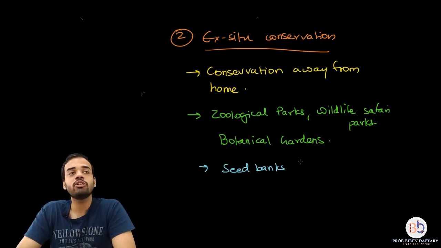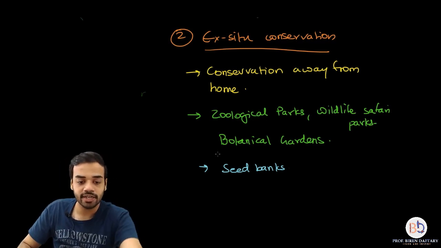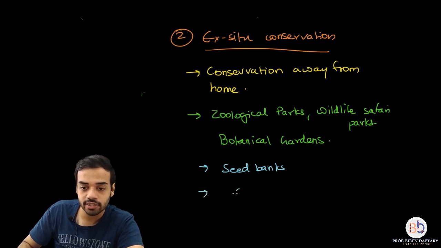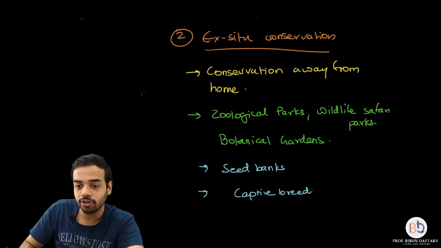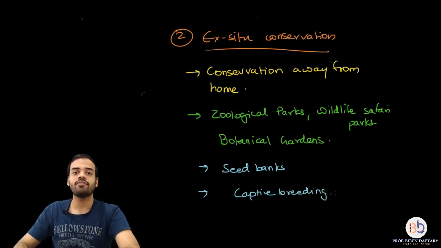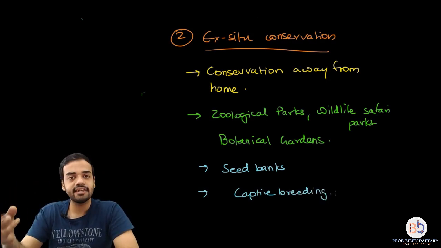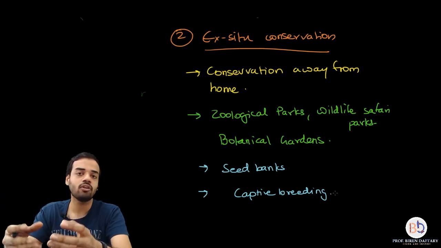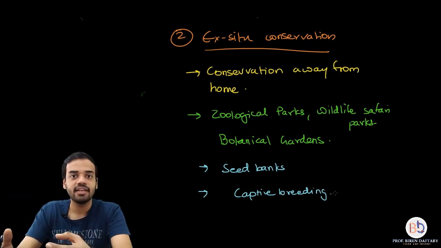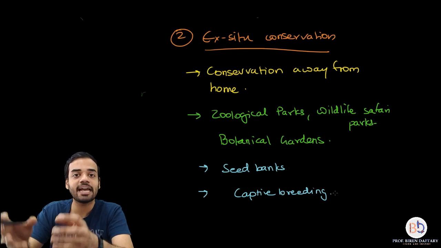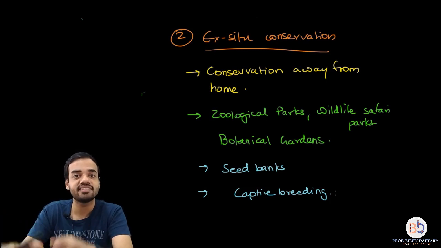Okay. Also remember that in some of these ex situ methods, captive breeding is also done. So let me write it down, another point over here. Captive breeding. What is the meaning of captive breeding? Just take an example of any zoo. In that zoo, if a male lion is allowed to mate with a female lioness and they produce an offspring, that is called captive breeding because it is happening inside the zoo.